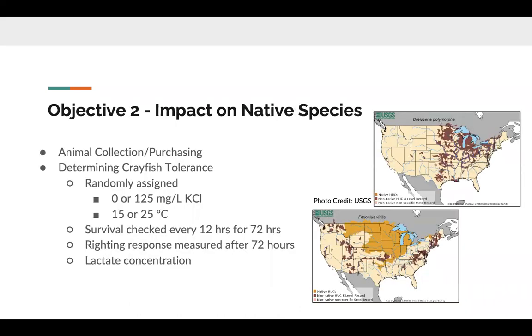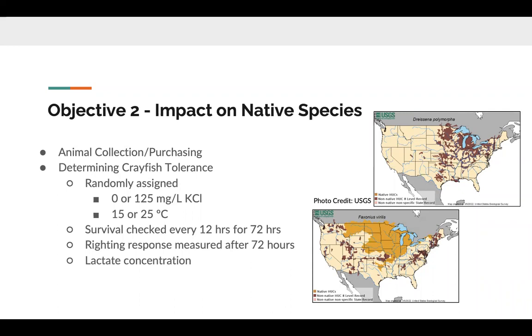And then for our objective 2, we decided to pick just one native species to see how they reacted to that lethal potassium chloride concentration in water. And so to do this, we chose the northern crayfish, or Faxonius virilis. And as you can see in the photos on the right from the USGS, Faxonius virilis has a native range that overlaps greatly with a lot of the invasive spread of zebra mussels. So the zebra mussels, again, were collected in a similar fashion, and the northern crayfish were purchased from Carolina Biological.